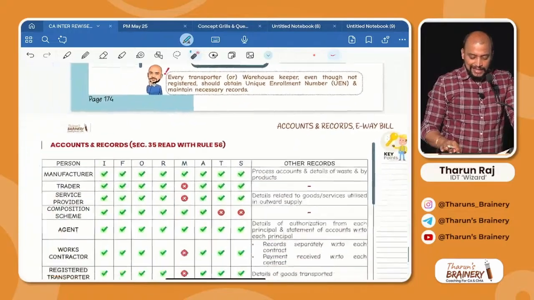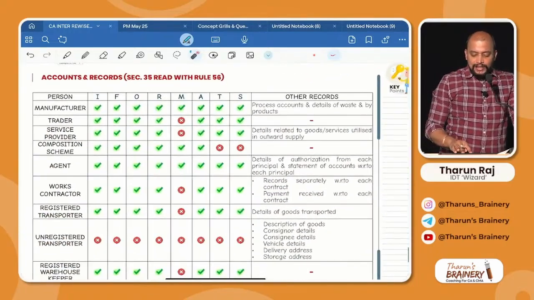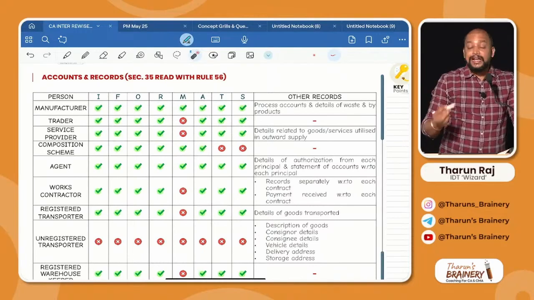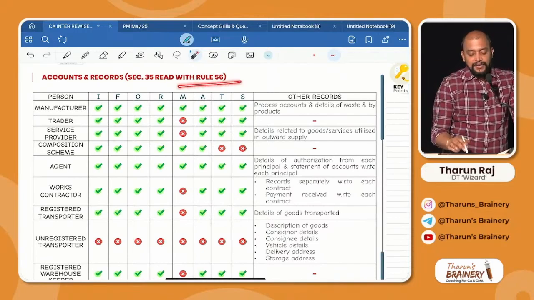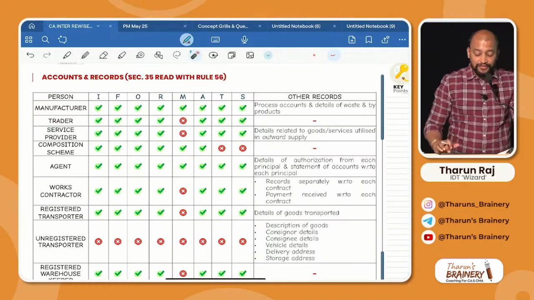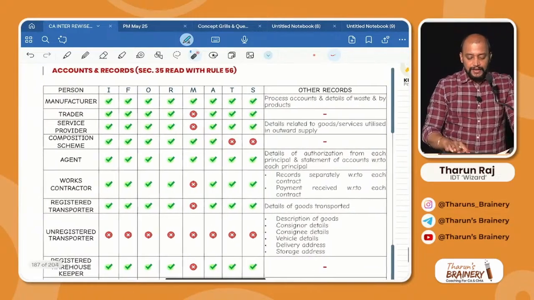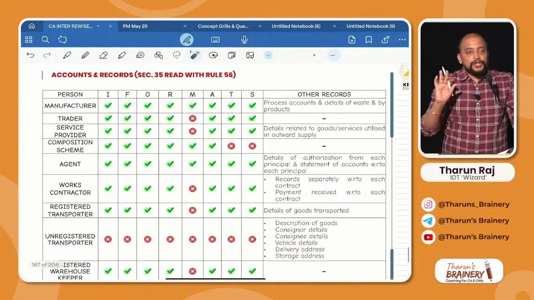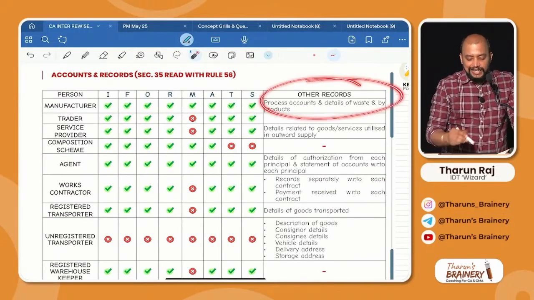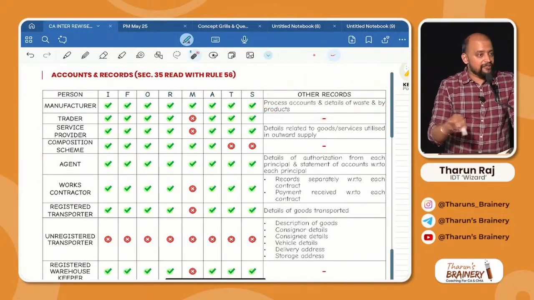Then next, see this. What are the accounts and records to be maintained? Additional records are given in Rule 56. Section 35 read with Rule 36. As per Rule 56, see the first one. Everyone is required to maintain the formats. That is general. What we are learning now are other records or variations from these formats.